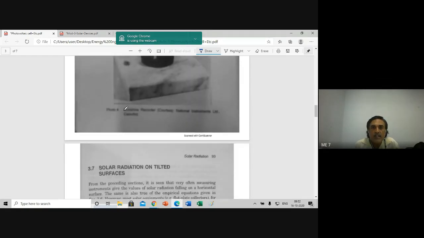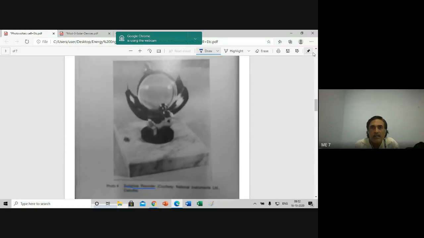Now this is the sunshine recorder. The sunshine recorder is like this. A glass sphere is present. This is a photograph of that one.